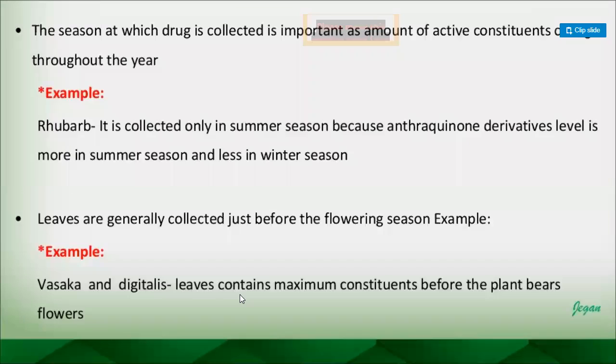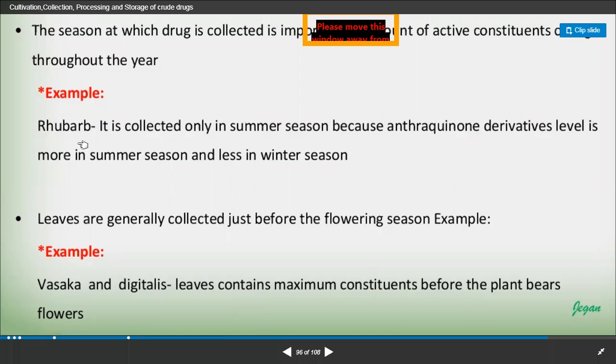The next one: the season at which the drug is collected is important, as the amount of active constituents will not be the same throughout the year. In what season is the type of chemical constituent there in maximum quantity? For example, rhubarb is one of the glycoside-containing crude drugs.